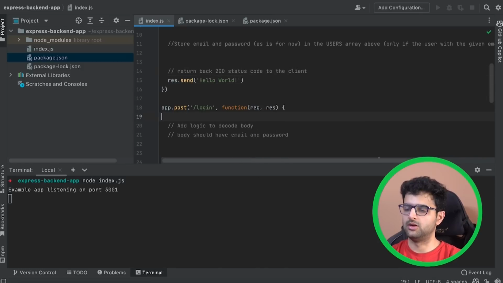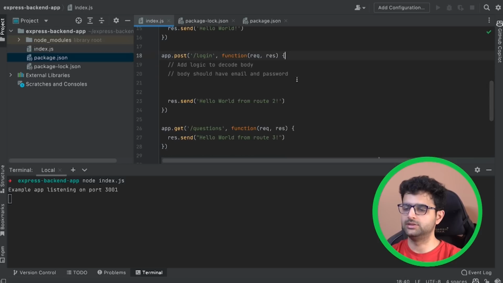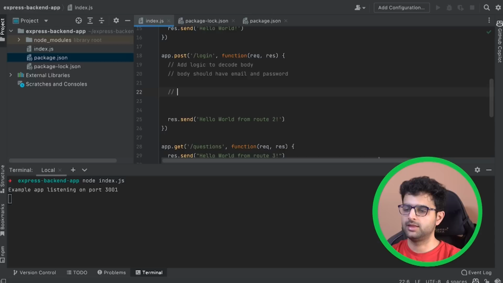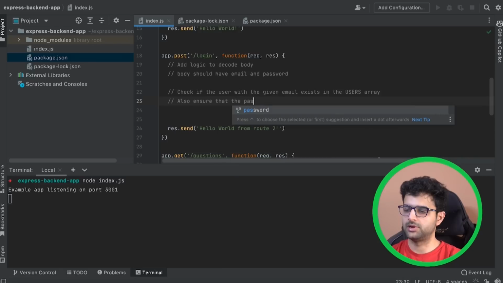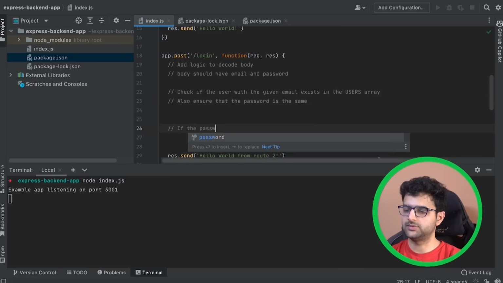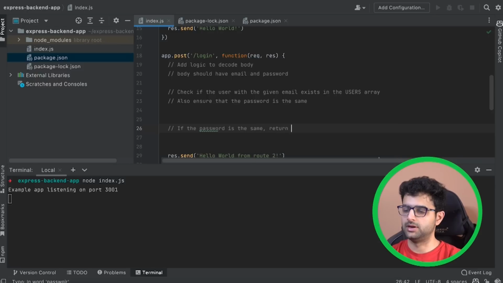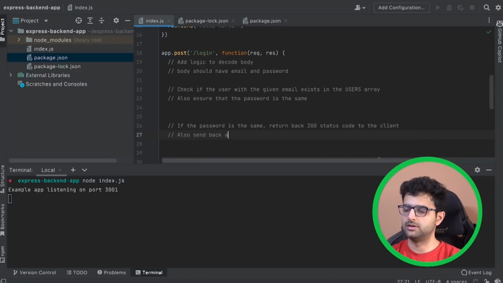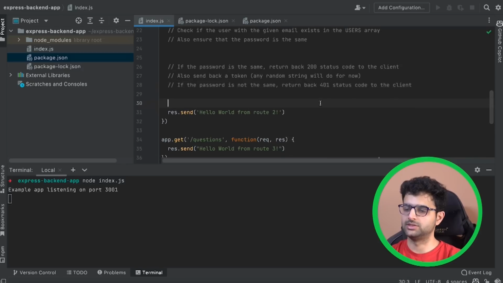Here in the login endpoint, you need to basically add the logic to decode both the things again. Then check if the user given email exists in the users array. Also ensure that the password is the same. If the password is the same, return 200 status back to the client. Also send back a token. Any random string will do for now. Wow, this AI is too good. If it's not the same, then return back 401 status code. So write the logic for that.